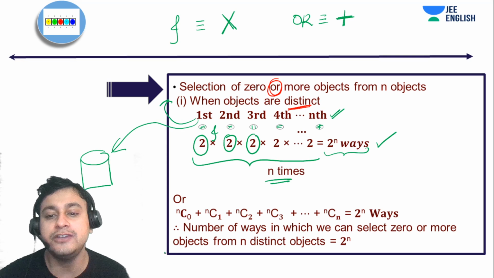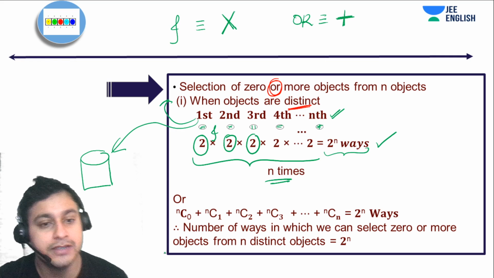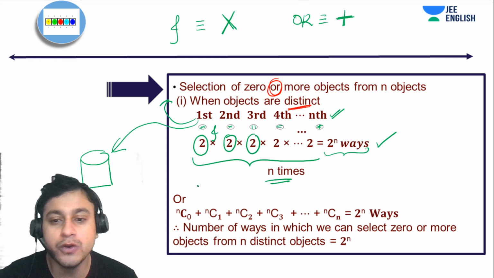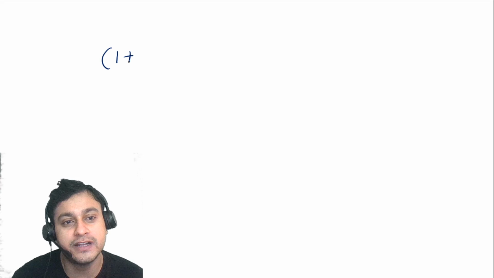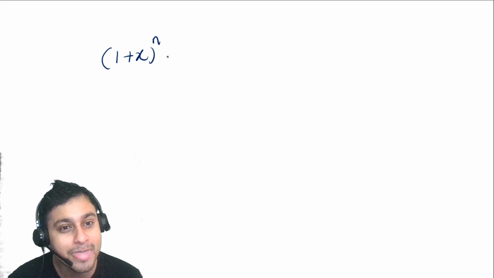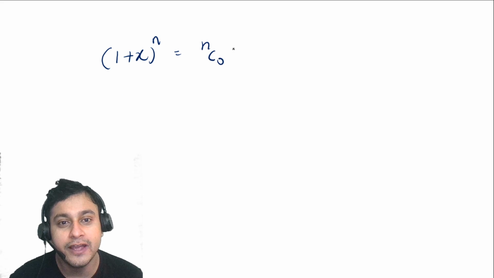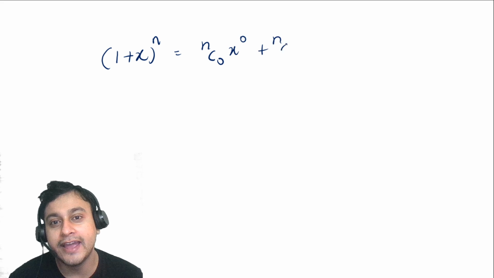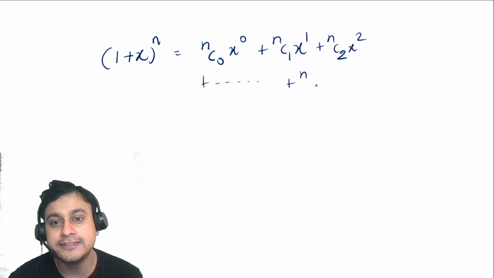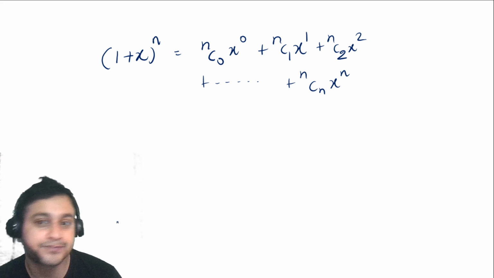Now I would like to use a different concept. For that, I need to know the binomial theorem. Obviously few of us would have already studied the binomial theorem. Everyone would have studied the expansion of (1 plus x) to the power n, right? And that is simply nC0 x to the power 0 plus nC1 x power 1 plus nC2 x square and so on. It goes on till nCn x to the power n.